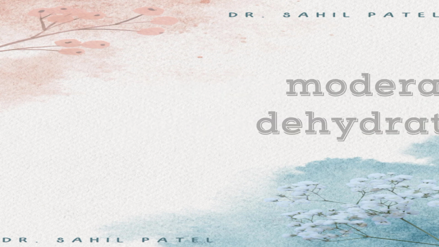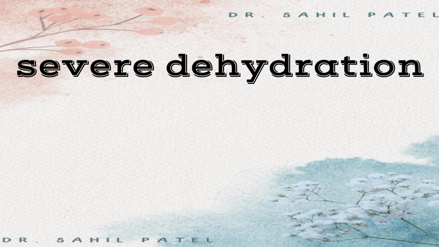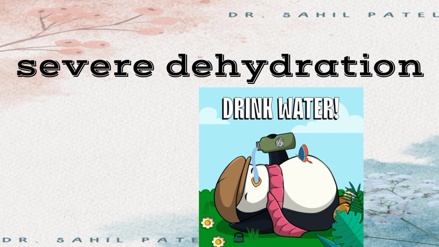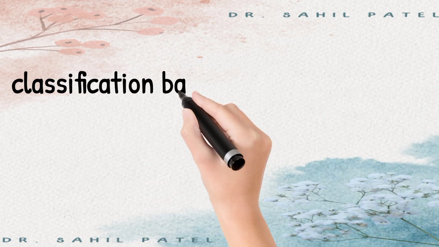Third one is severe dehydration. It occurs when fluid loss is about 15%. Dehydration becomes severe. It may require, not may, but it actually requires hospitalization and emergency treatment. And if 15% and more fluid loss is present, then dehydration becomes very severe and life threatening also. So this was the first type of classification.